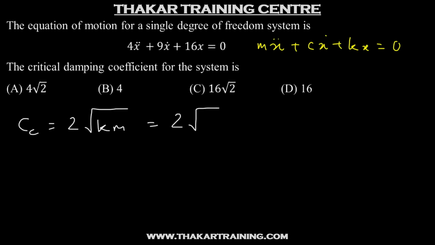So this will be twice under root. We have the value of k is 16. The value of m is 4. So this will be 2 into 8, that is 16. So the answer will be option D.